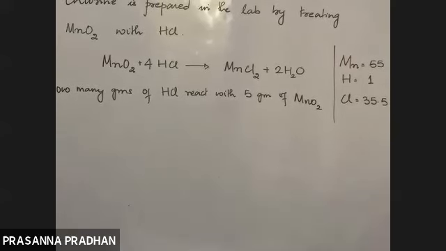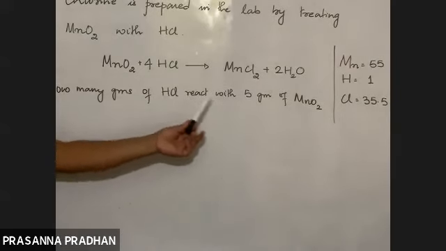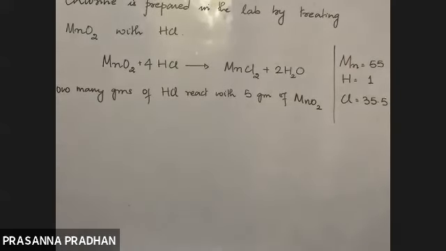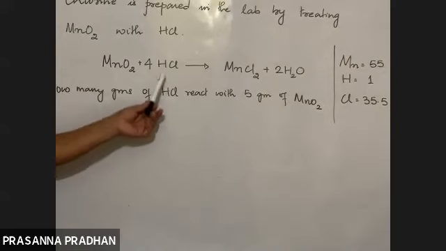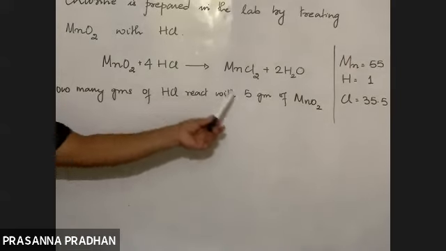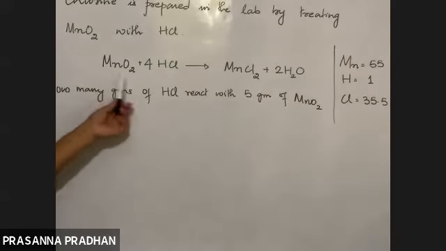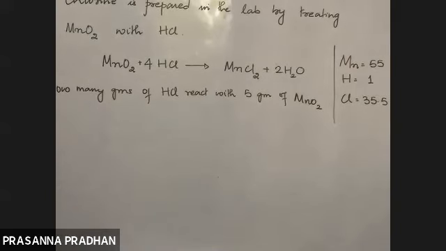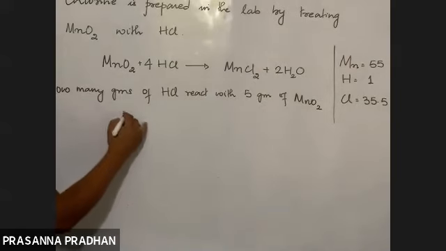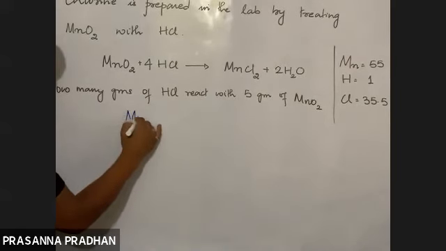Okay, so chlorine is prepared in the lab by treating manganese dioxide with HCl. So the balanced chemical equation is given. You are supposed to find out how many grams of HCl react with 5 gram of MnO2. That means HCl needs to be found out in gram, and MnO2 is also given in grams. So this is a mass to mass relationship problem. Both have been expressed in terms of mass. So now let us see.